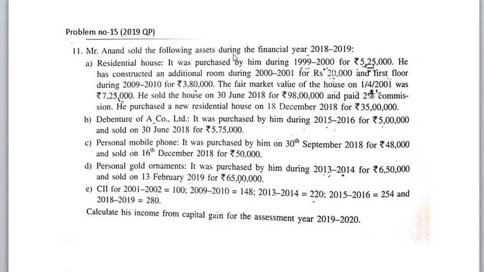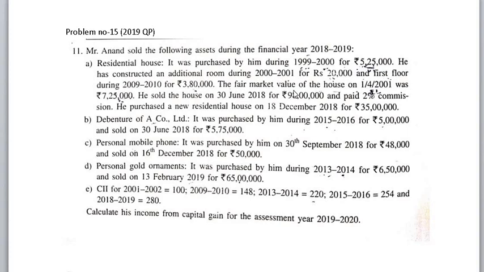Mr. Anand sold the following assets during the financial year 2018-19. Number 1. Residential house. It was purchased by him during 1999-2000 for 5,25,000. He has constructed an additional room during 2000-2001 for rupees 20,000 and first floor during 2009-10 for rupees 3,80,000.